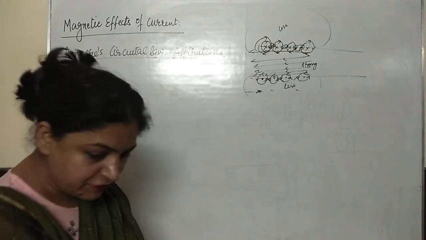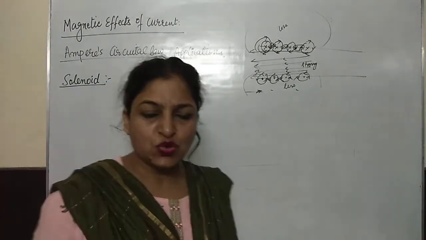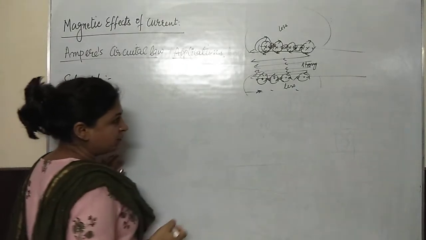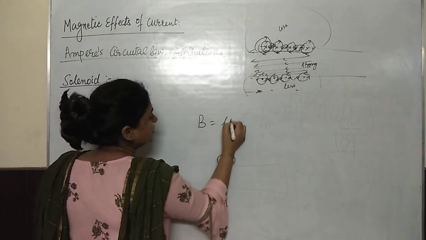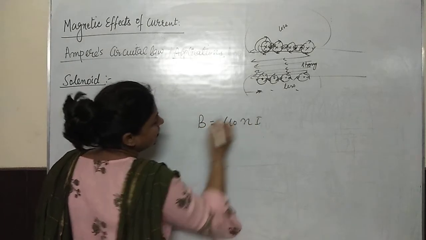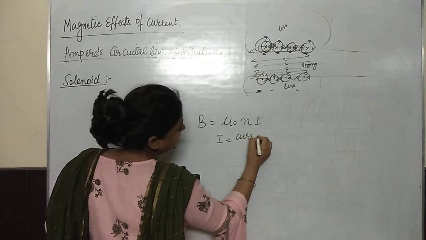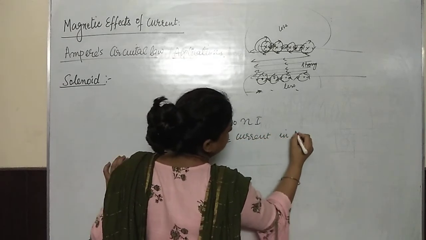Now if you want to find out the magnitude of the magnetic field produced here, the derivation is not in the syllabus, but I am just telling you the magnitude of the magnetic field of a solenoid. Magnitude is mu naught n I. I is what? I is the current in the solenoid.